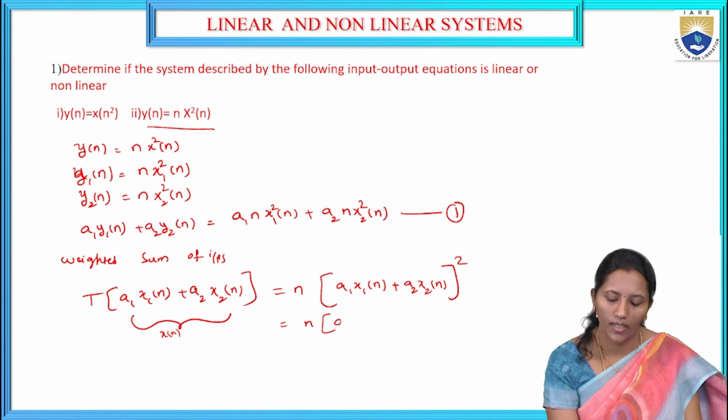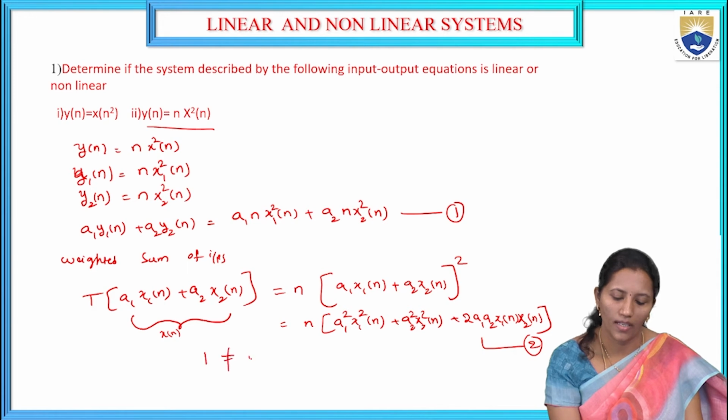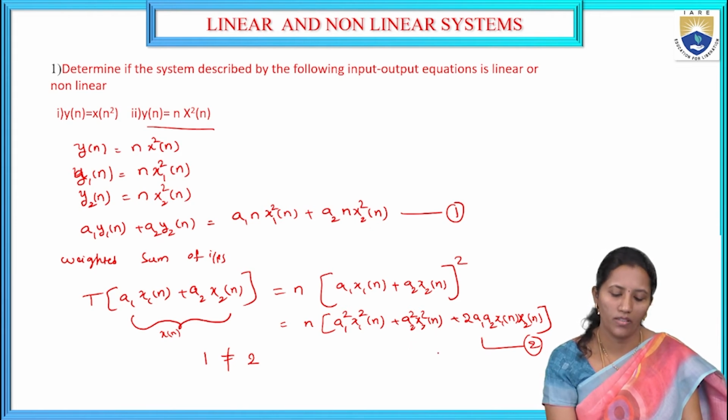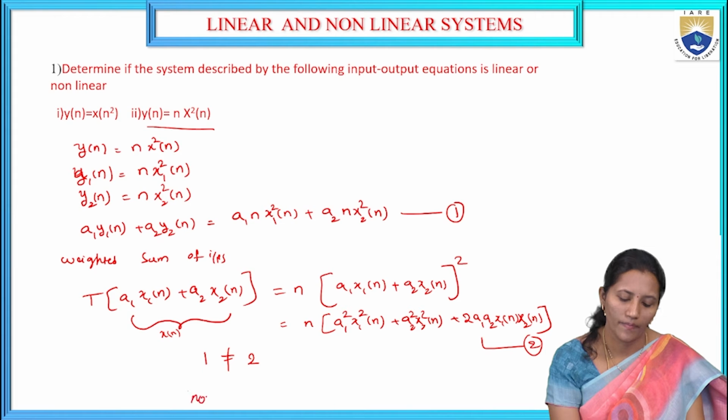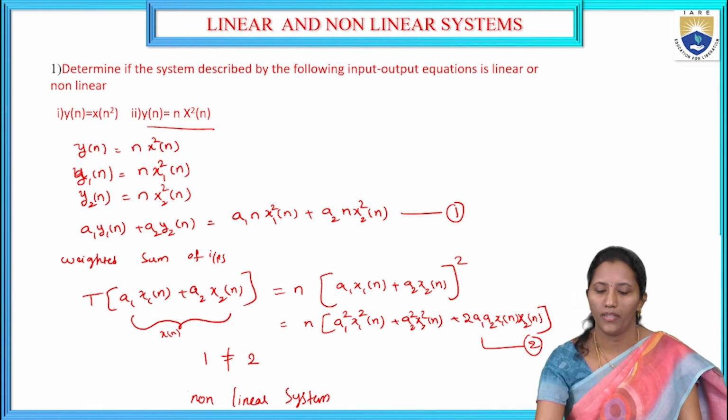Replacing x of n by the weighted sum, we are going to get a1 square x1 square of n plus a2 square x2 square of n plus 2 a1 a2 x1 of n into x2 of n. This is equation 2. Here equation 1 is not equal to equation 2. So it is a non-linear system, because it is not satisfying the superposition principle.